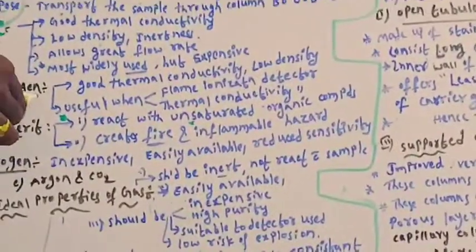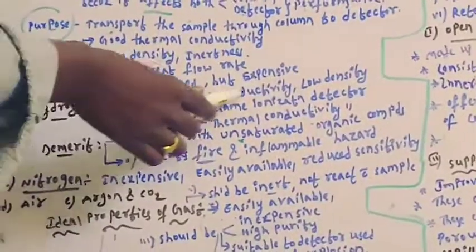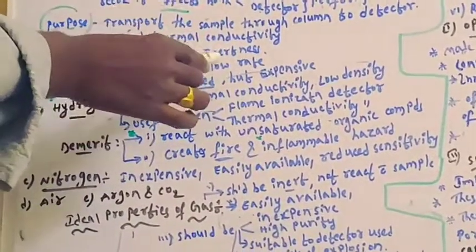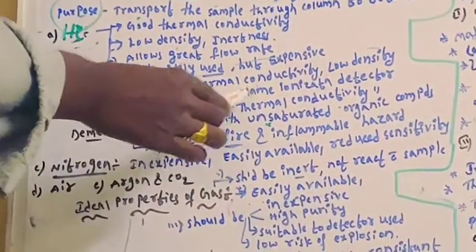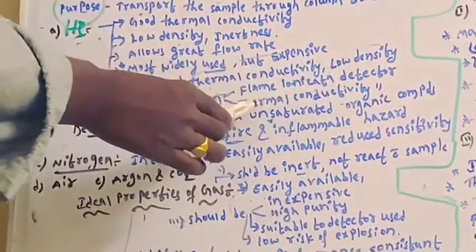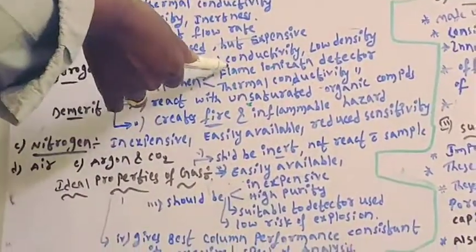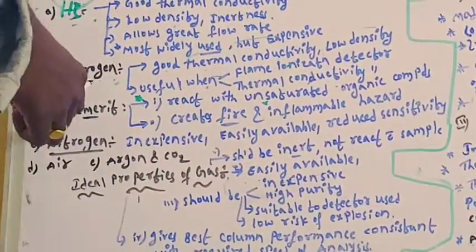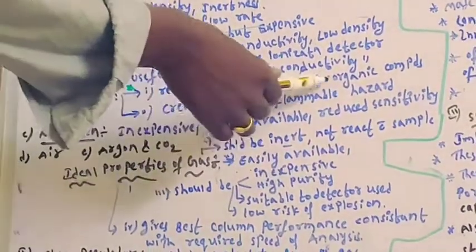Second carrier gas is hydrogen. The properties of hydrogen are that it also has good thermal conductivity and low density. These two properties are similar to helium. Hydrogen carrier gas is useful when a flame ionization detector or thermal conductivity detector is used. Then the demerit of hydrogen carrier gas is that it reacts with unsaturated organic compounds.